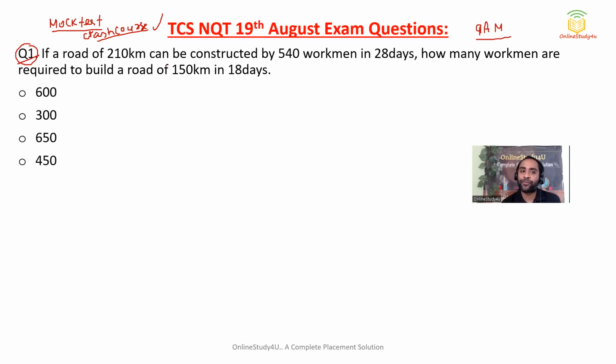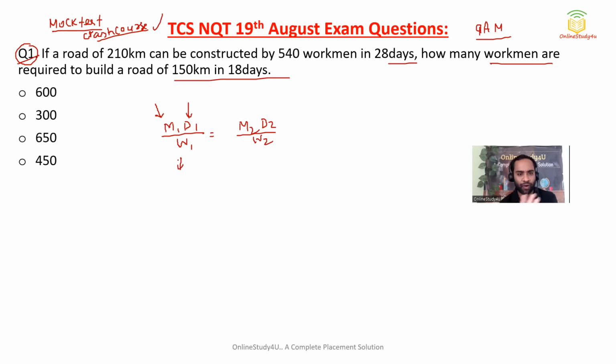If a road of 210 kilometers can be constructed by 540 workmen in 28 days, how many workmen are required to build a road of 150 kilometers in 18 days? There is a simple formula: M1 D1 by W1 equals M2 D2 by W2, where M is the number of men, women, whatever, D is the number of days, and W is the work.